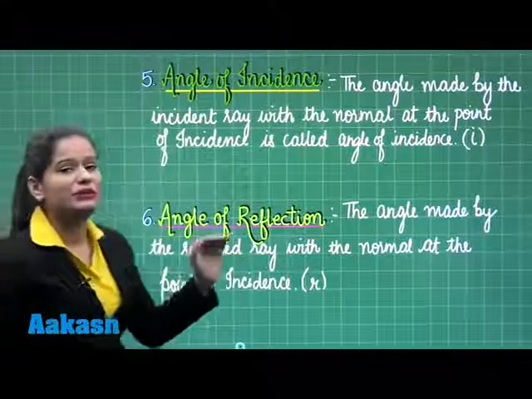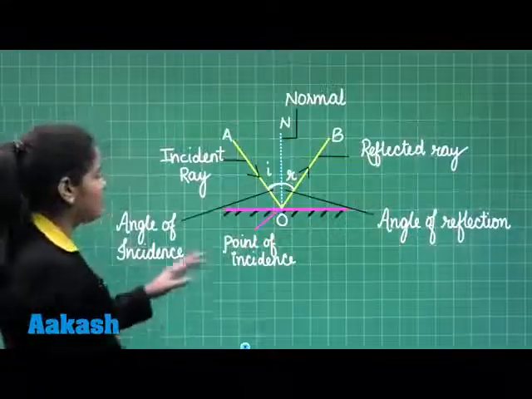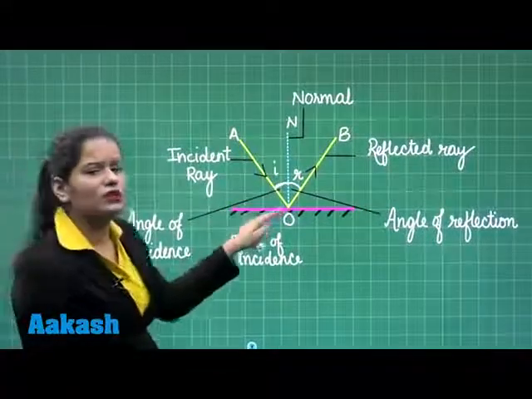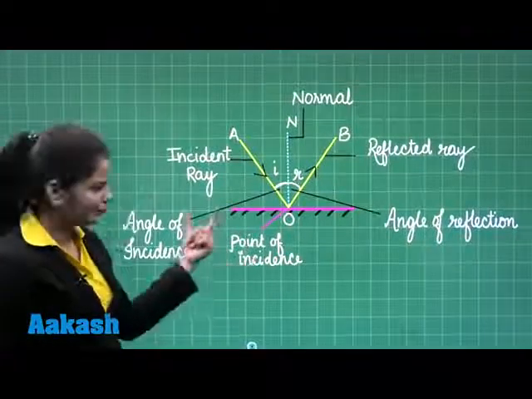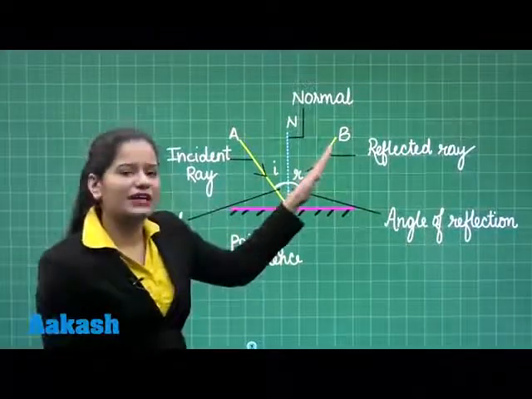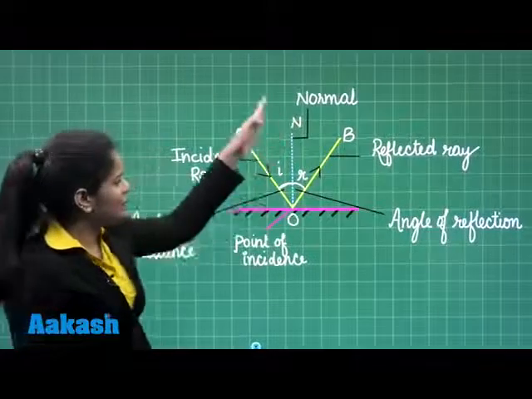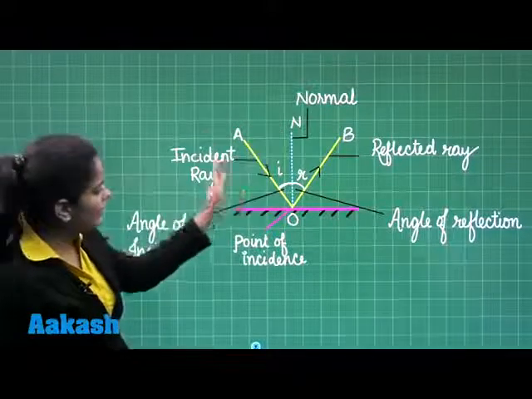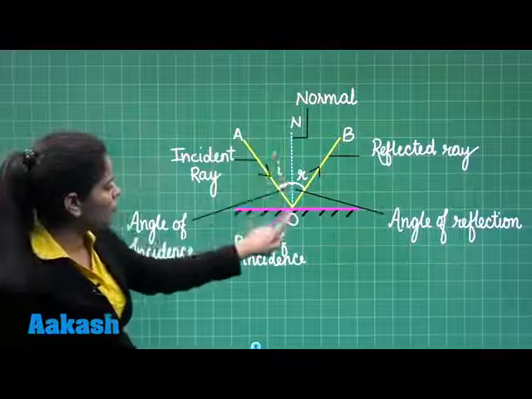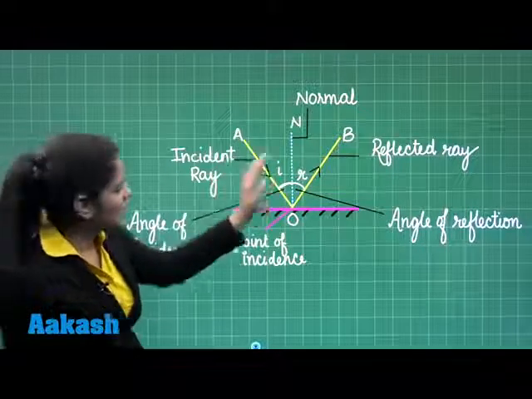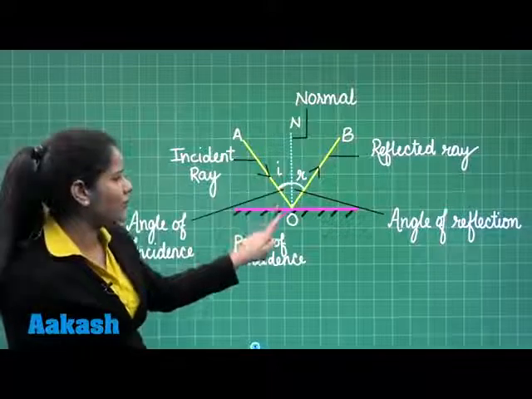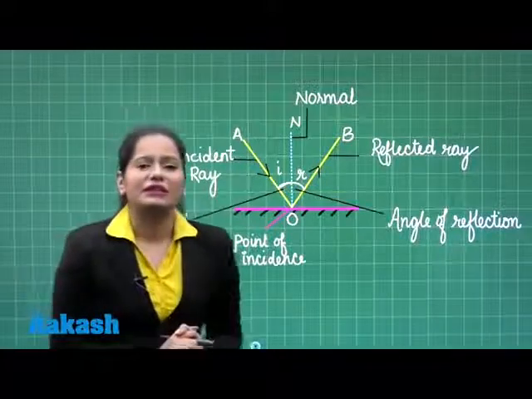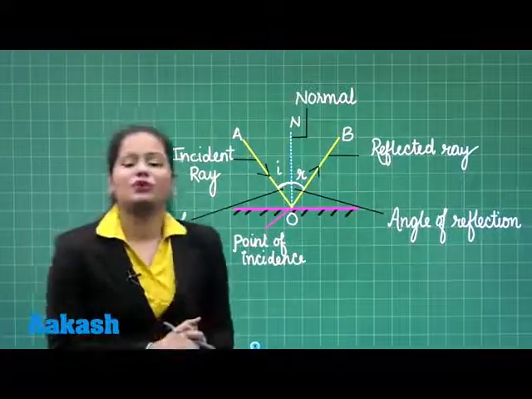So student, I hope these terms are clear to you. We have discussed the incident ray, that's the ray that falls on the reflecting surface. The point where it falls is called the point of incidence. The ray that bounces back into the same medium is called the reflected ray. The perpendicular drawn on this reflecting surface at the point of incidence is called normal. The angle made by the incident ray with the normal at the point of incidence is called the angle of incidence. The angle made by the reflected ray with the normal at the point of incidence is called the angle of reflection. I hope student these terms are clear to you, but there are a few more terms. Now let's discuss those terms as well.